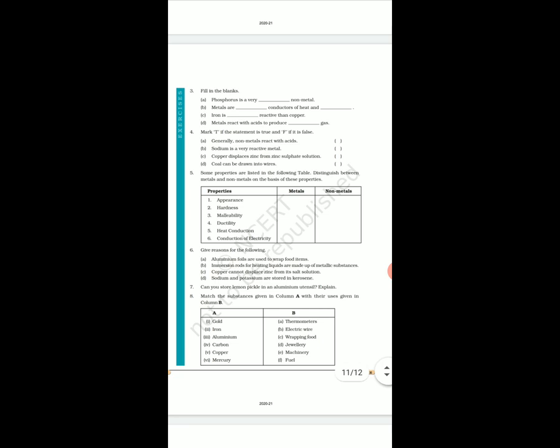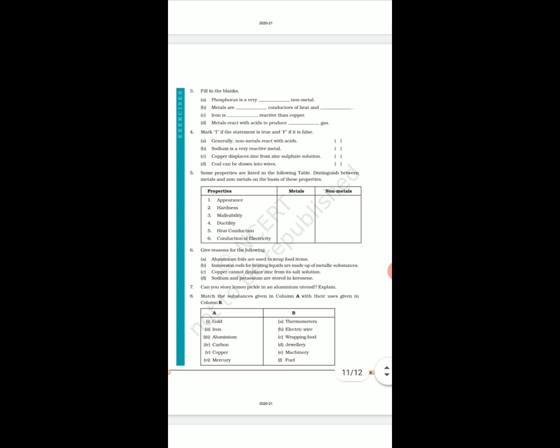Question number 4, that is true or false. First one, generally non-metals react with acid. It is false. Metals react with acid. Second, sodium is a very reactive metal. Yes, true. So it is stored in kerosene. Third one, copper displaces zinc from zinc sulfate solution.